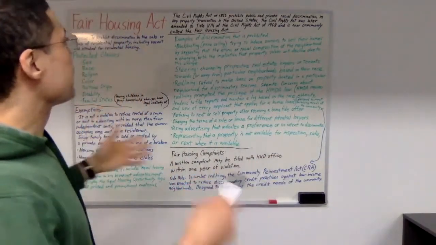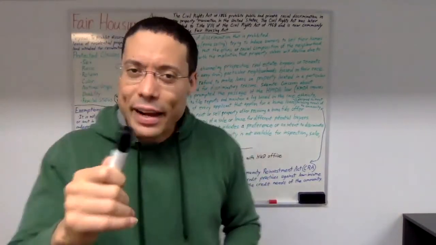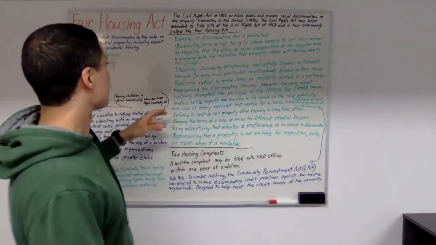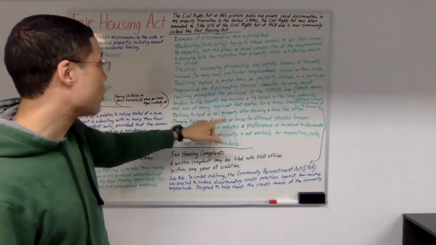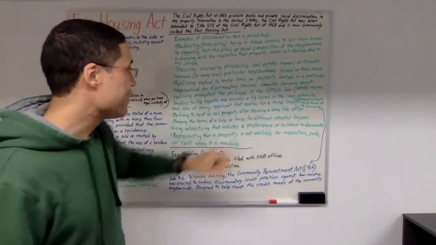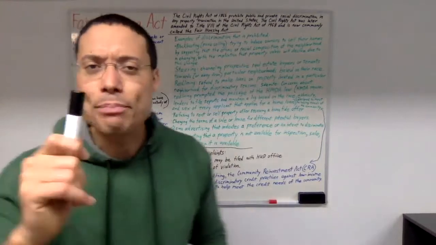Now, what are some other examples of discrimination that is prohibited by the Fair Housing Act? Well, another thing that's prohibited is refusing to rent or sell property after receiving a bona fide offer. By the way, what does bona fide mean?